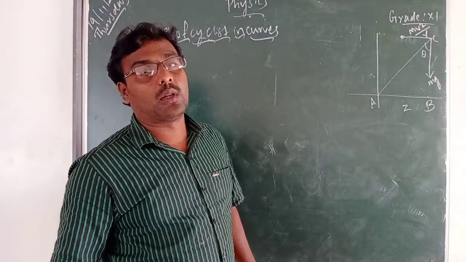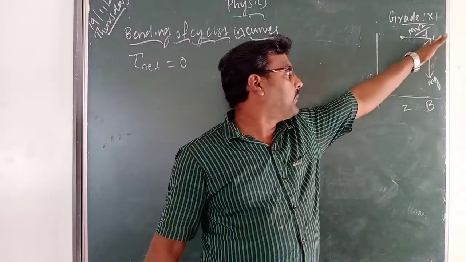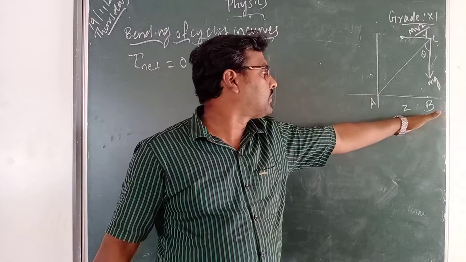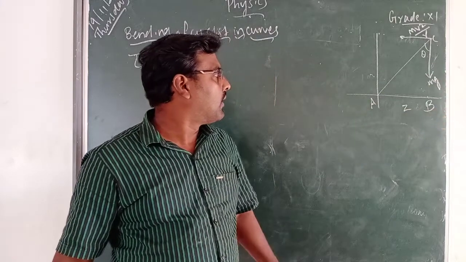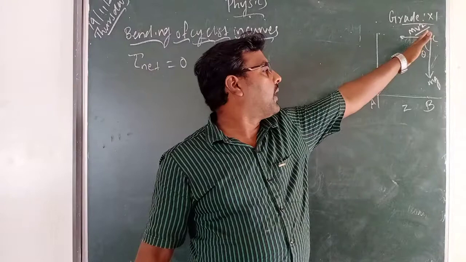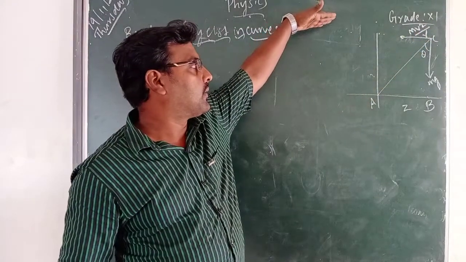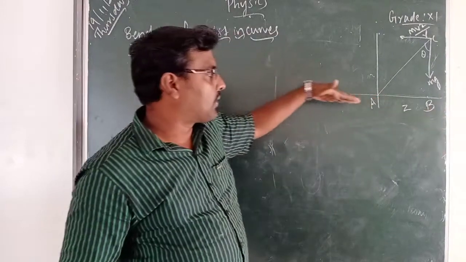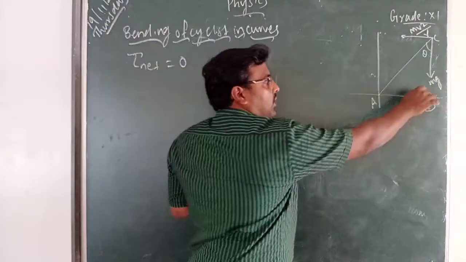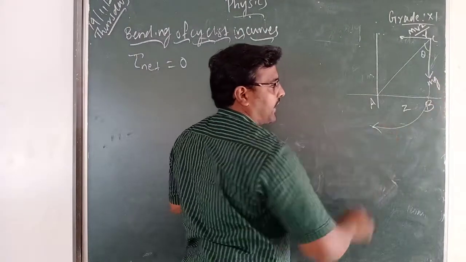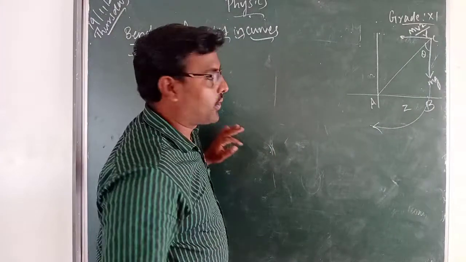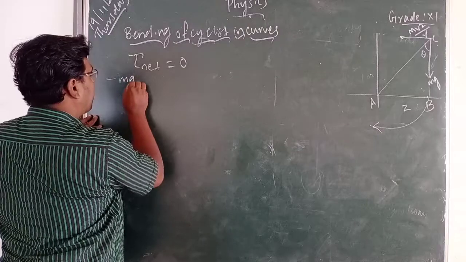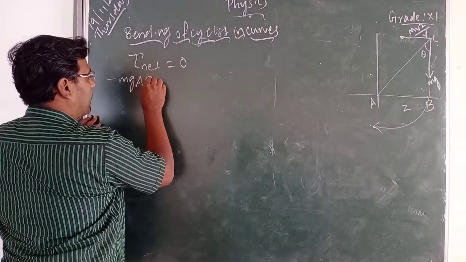Now you can find the torque. mg is acting downward, and mv square by r is in this direction. Because mg produces a clockwise torque, you write minus mg AB.